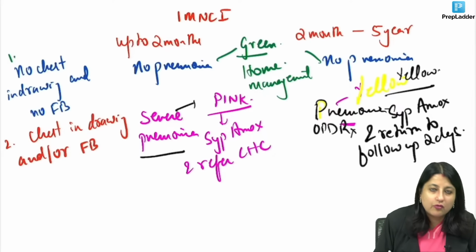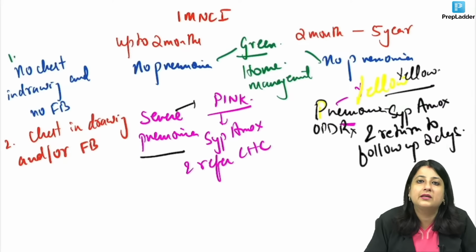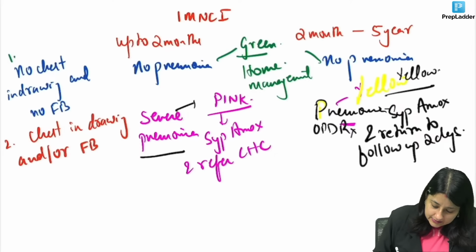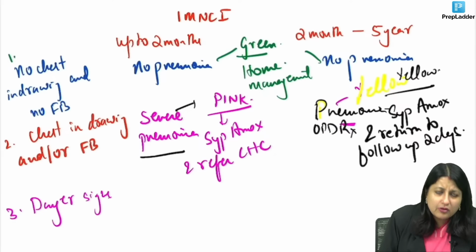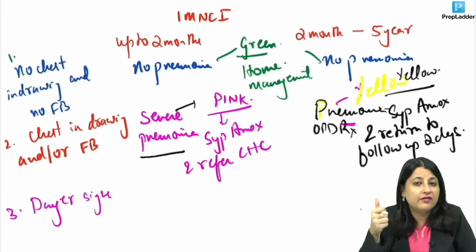You have to send him home and the baby should come with the mother in 2 days. But the last condition: if the baby has any danger signs, name a couple of danger signs in a baby. I told you one, up to 2 months age group. Other than that, lethargy, very dangerous.